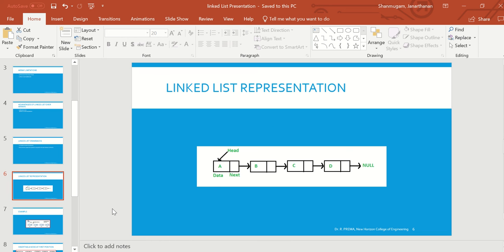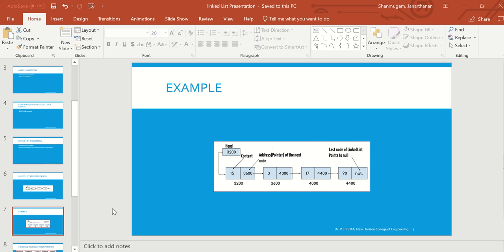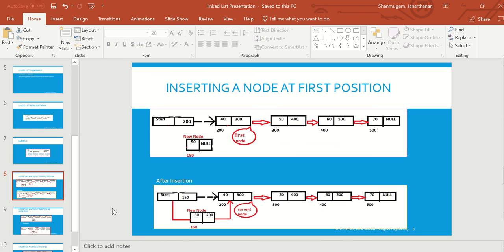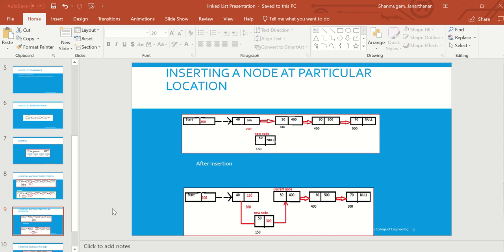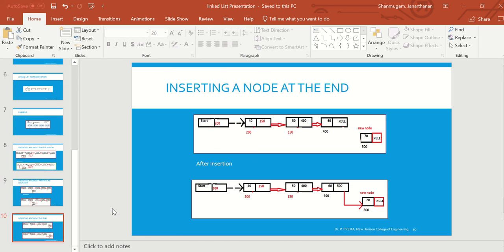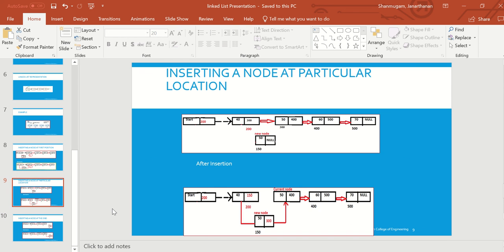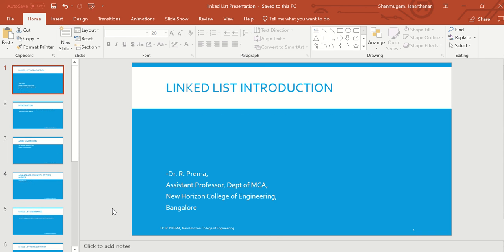So this is a simple representation with a simple example, and we can insert at any position. For example, you can insert at the first position, the last position, the middle position, or any position you want. So this is just a simple example of how we can make an insertion at the first position in a singly linked list, how I can insert a node at a particular location, and how I can insert a node at the end. So just a logical view I have given. Please go through that in forthcoming sessions.